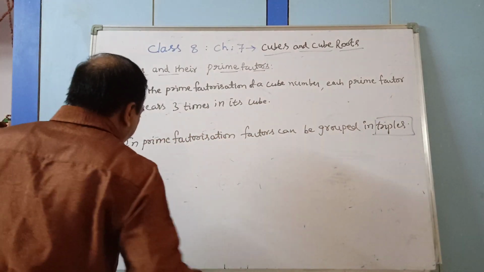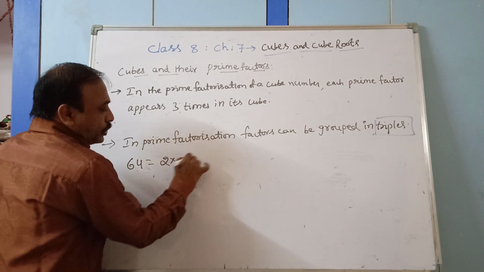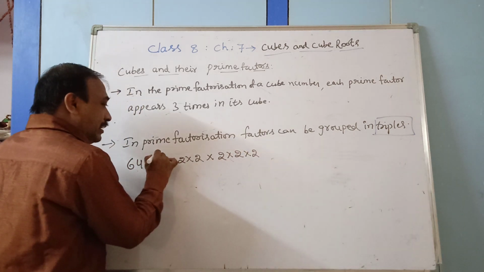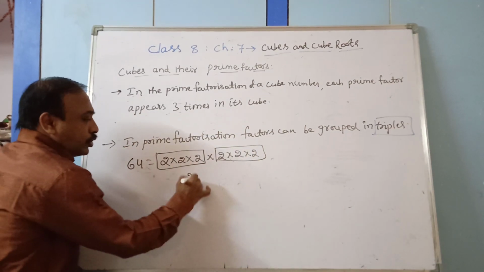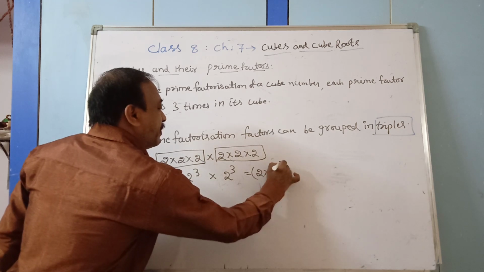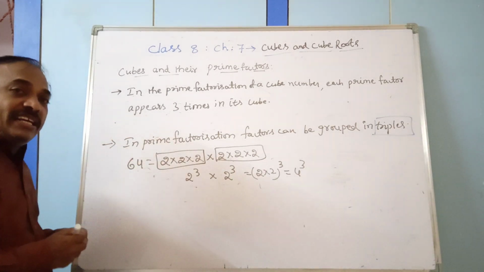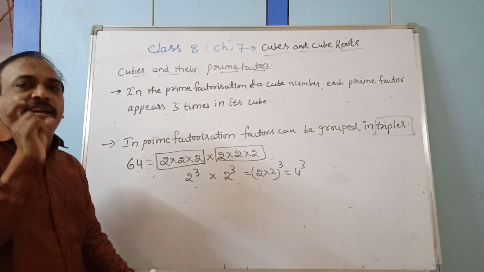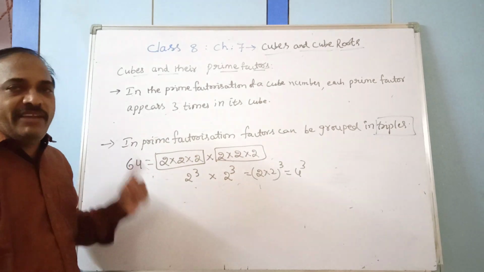Example, like just now I said 64, we factorized 2 into 2 into 2. This is one group, into 2 into 2 into 2. See, we are grouping the factors as triples. 2 cube into 2 cube, which can be written as 2 into 2 whole to the power 3, which is equal to 4 cube. As we learned in the squares and square roots chapter, we made groups of 2 factors. Similarly, here we are taking 3 factors as a group.